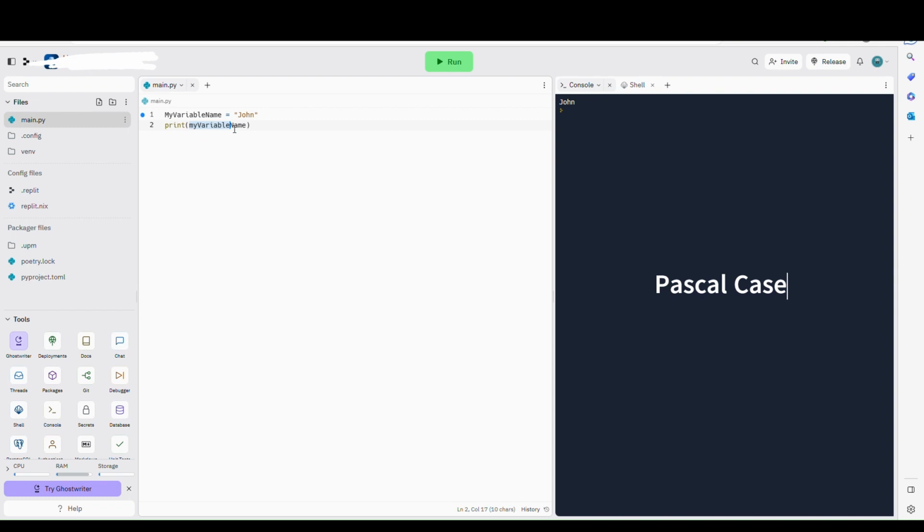Pascal case. Each word starts with a capital letter. Snake case. Each word is separated by an underscore character.